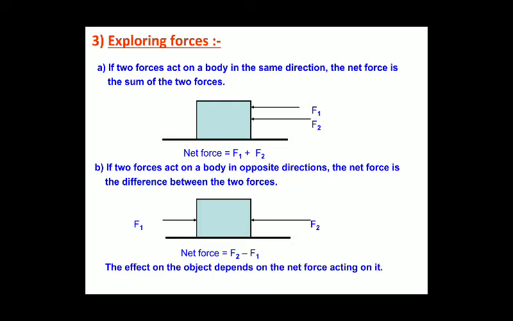Now we'll see what effects or results we can see when I apply a force upon another object.